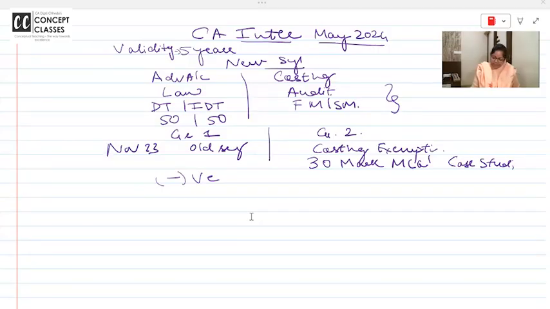And 70 marks is your descriptive paper, like routine. How we are writing every time, 7 marks, 8 marks, that combination we will come to know when the MTP papers are released. One common question is about self-paced modules: after you clear both groups of inter, and when you are registering for your final, that time you have to write the self-paced modules. And articleship is also reduced to 2 years, and only after that will you get the attempt for your final.